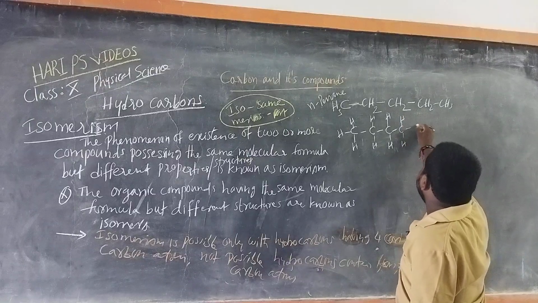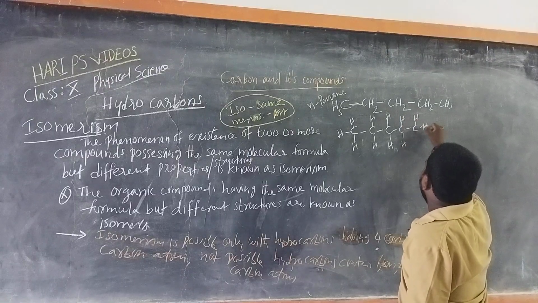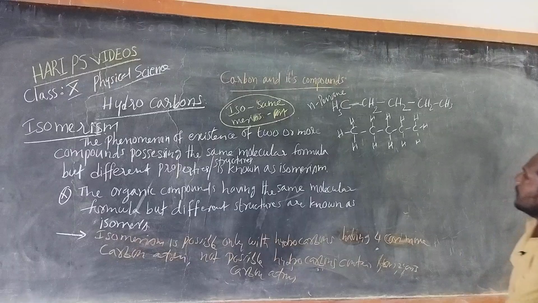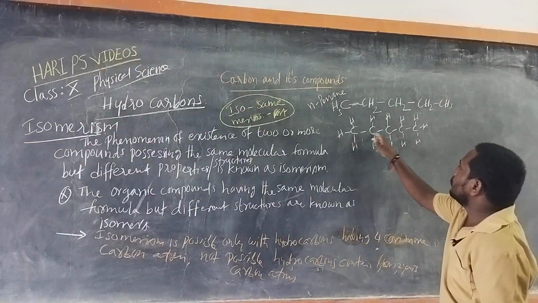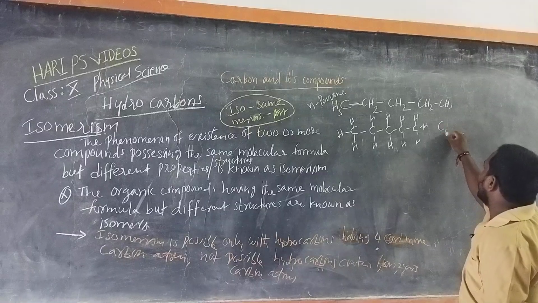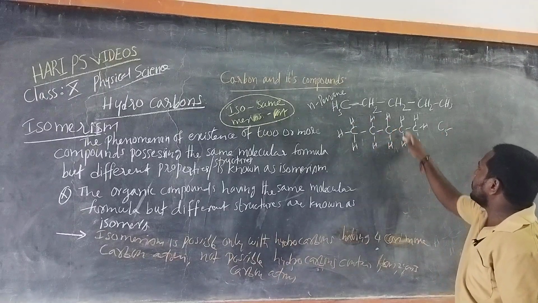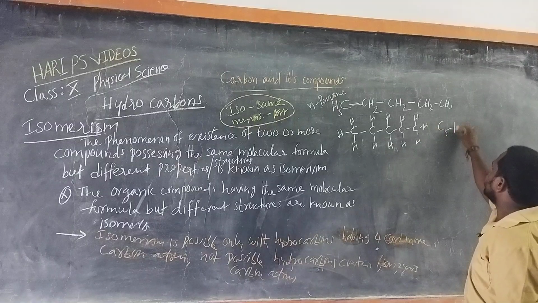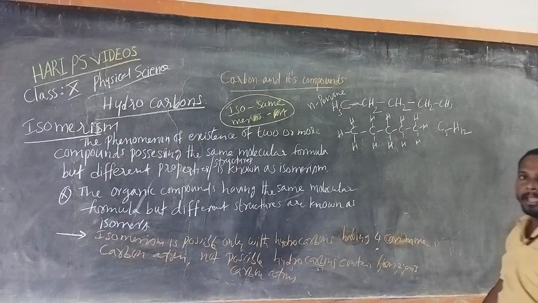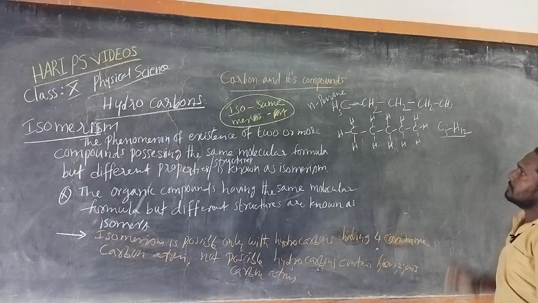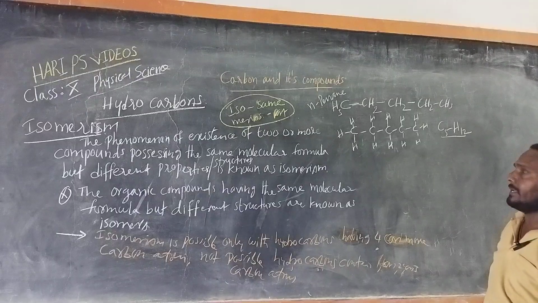Then count the number of carbon atoms and hydrogen atoms. 1, 2, 3, 4, 5, C5. Hydrogens 1 to 12. C5H12 is the formula of pentane.